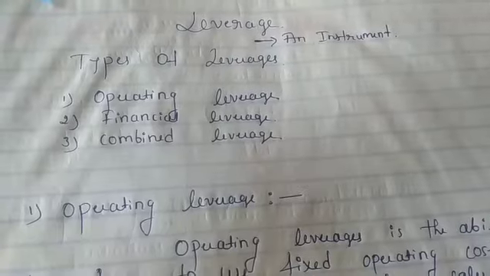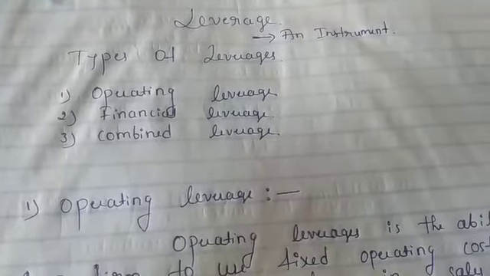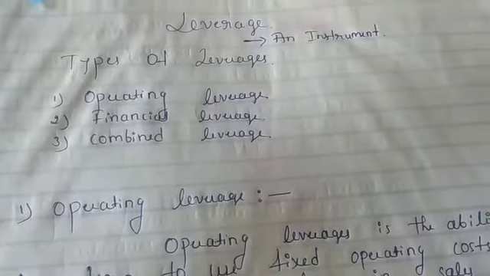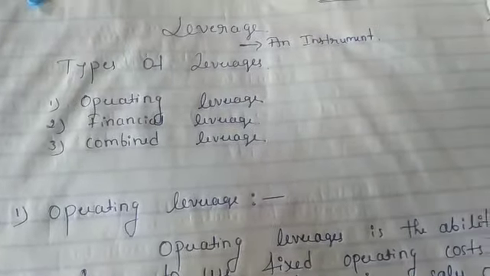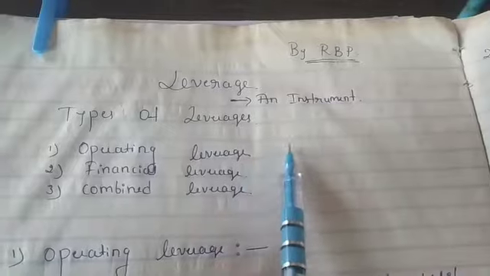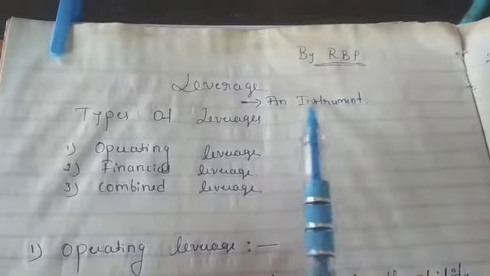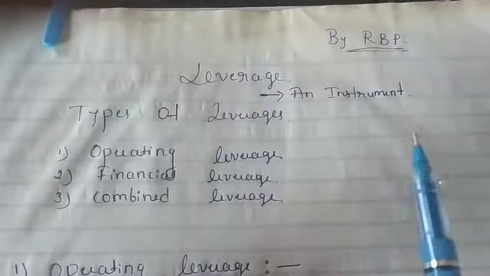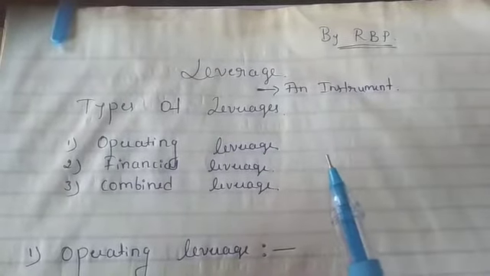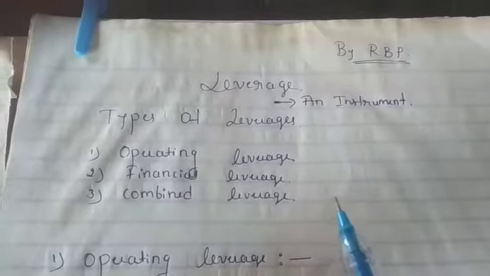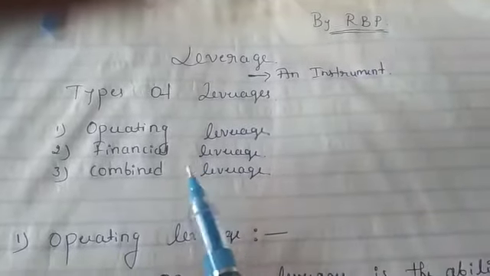Today I am going to discuss with you the topic, which is leverage. Leverage is an instrument which is used to get the desired or expected result. So here I will explain. In financial management, leverage means an influence of one financial factor over some other. So it is an instrument which is used to get the desired and expected result.